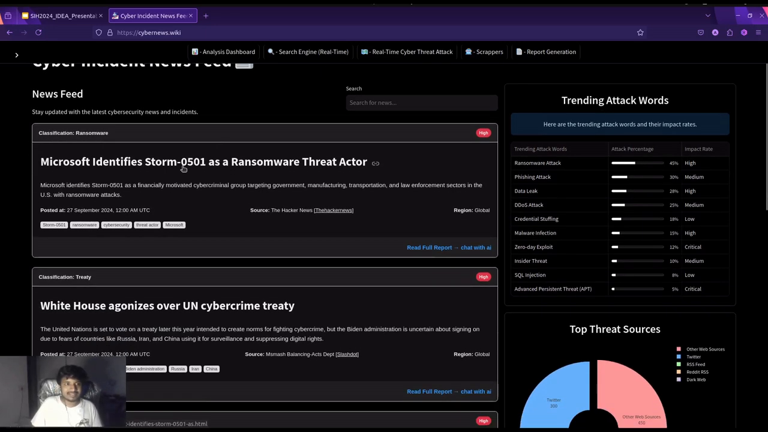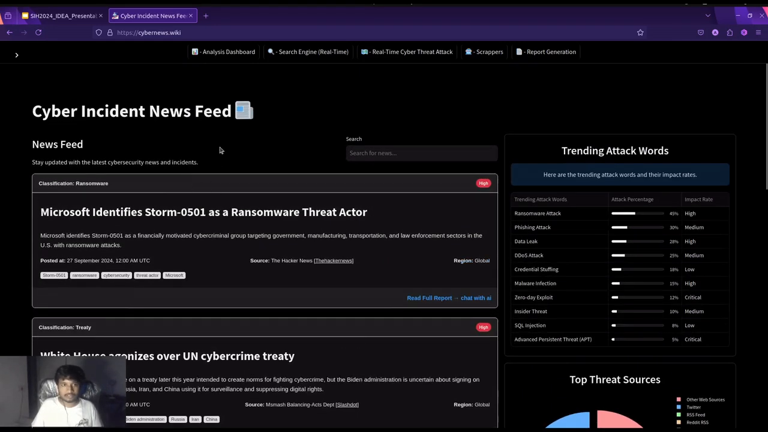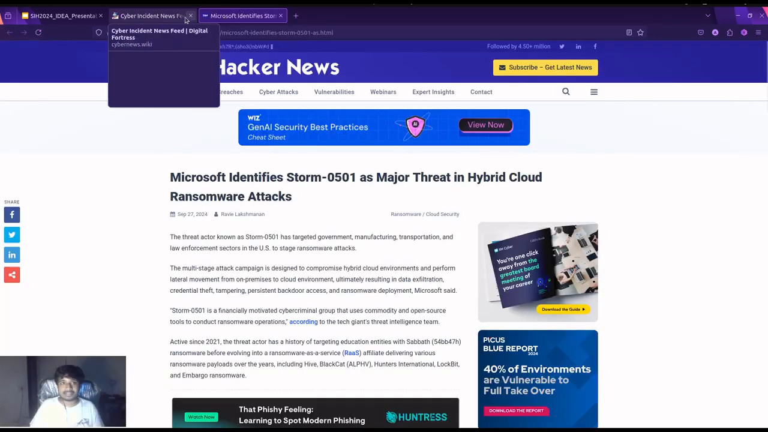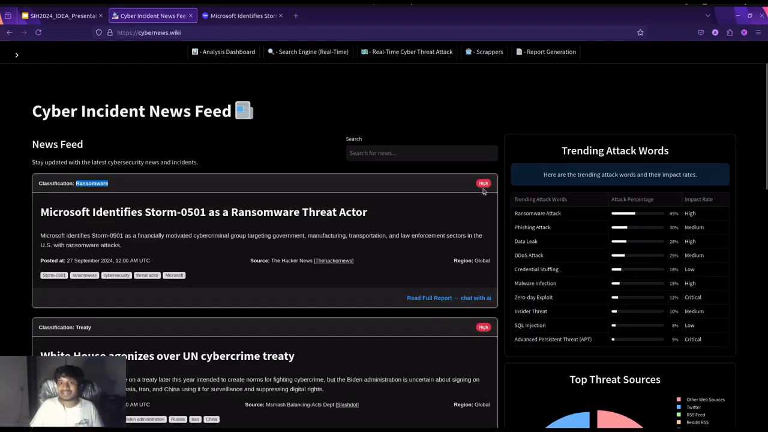What you are currently seeing is various statistical analyses which we are running in the background. We are running various ML models to understand what type of article it is. For example, this article is classified as ransomware news, and it is marked as high severity, meaning it is very critical for any infrastructure all over the world.